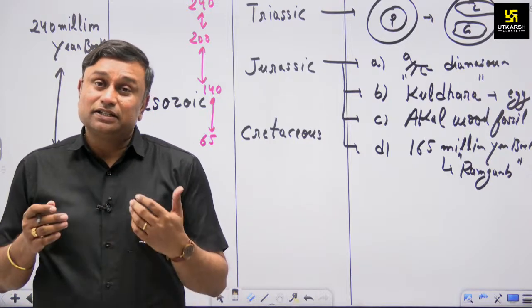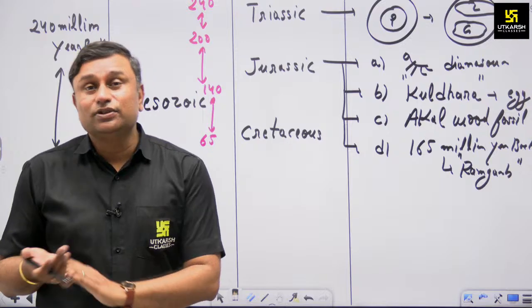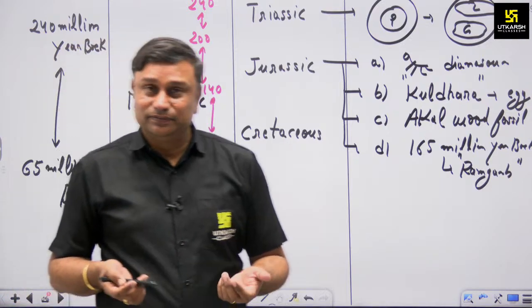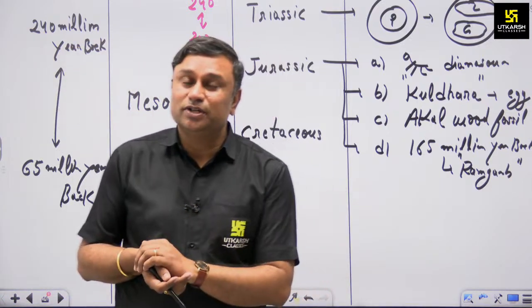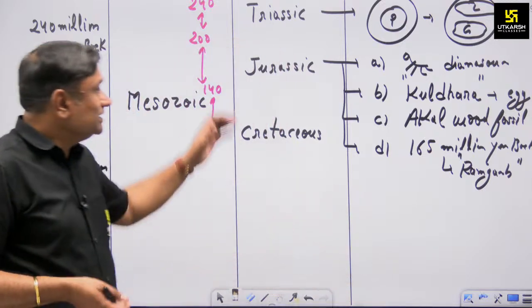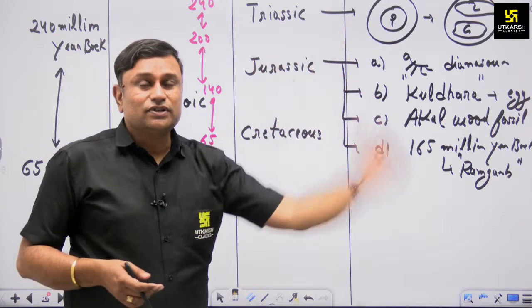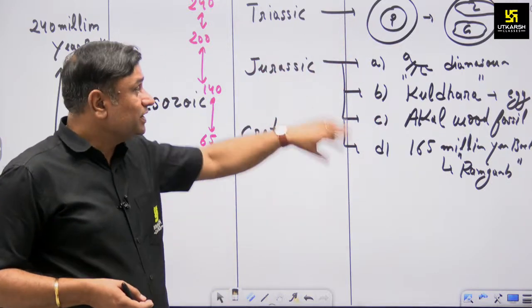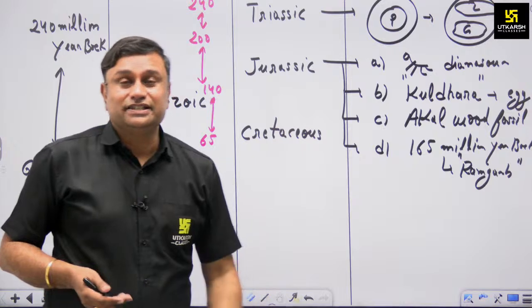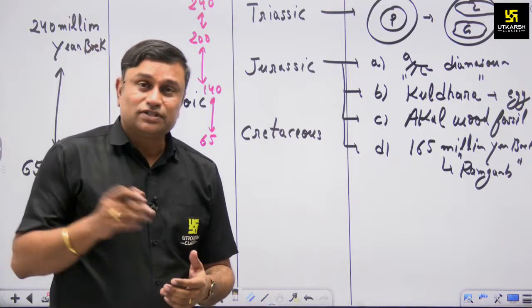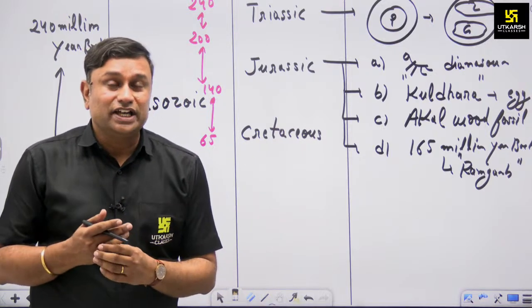The Mesozoic time period is also important in terms of the lava plateau section. In the Jurassic period, which is famous worldwide as the age of the dinosaurs, the Kuldhara village in Jaisalmer district is famous for evidence of dinosaur eggs.